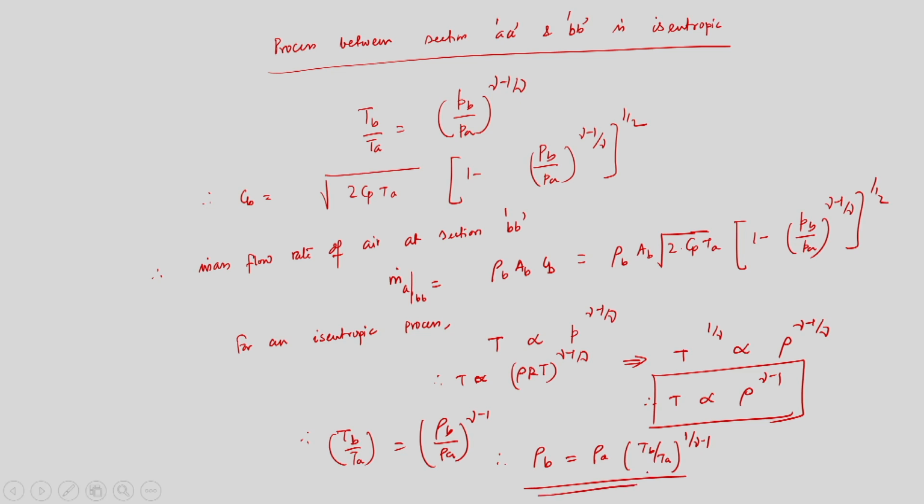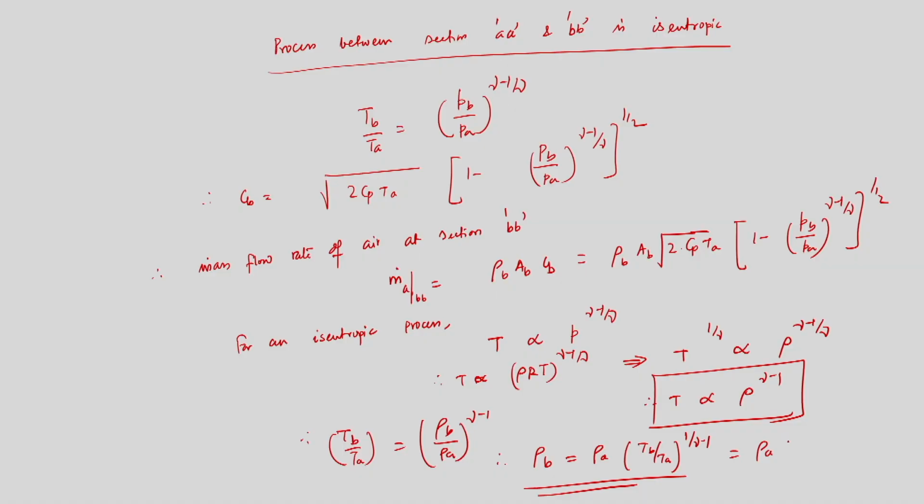This is very important because if I look at the expression of mass flow rate of air at section Bb, the unknown is rho b, because we know the area, we can calculate. So, unknown is rho b. So, I have now expressed rho b in terms of rho a and Tb by Ta. So, that is again I can write rho a into Tb by Ta, so Pb by Pa to the power 1 upon gamma, because Tb by Ta is equal to Pb by Pa to the power gamma minus 1 upon gamma. So, it will be 1 by gamma. So, now we have expressed rho b in terms of Pb by Pa.